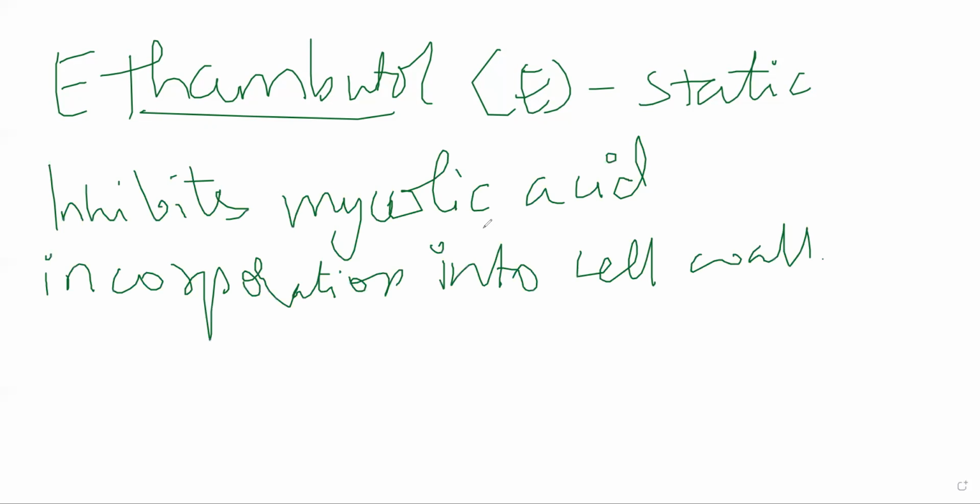Okay. Now it will inhibit one specific enzyme called arabinosyl transferase, and because that enzyme is inhibited, this incorporation of mycolic acid does not work. But it is only temporary. As long as ethambutol is present inside the body, it will stop the growth. As soon as concentration goes below therapeutic level, again we'll start seeing a replication of cells, and you will see symptoms clinically. Main adverse effect that occurs with ethambutol, very specific, is optic neuritis.